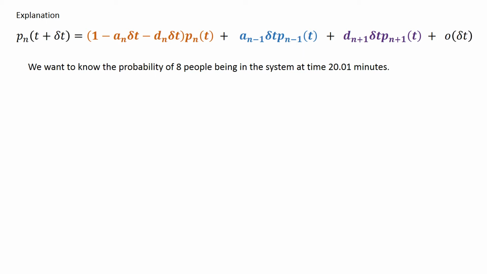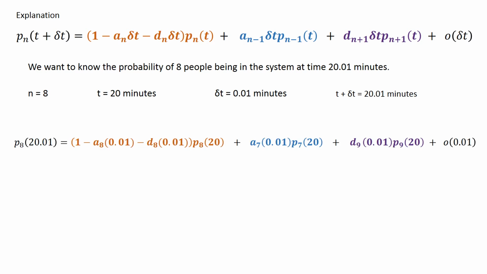Okay, so here's an explanation of it, right? There's a long equation we were given at the beginning of the question, and we want to know the probability of 8 people being in the system at time 20.01 minutes. So this is just an explanation. This isn't really part of the answer. So we're going to say let n equal 8 because we want 8 people to be in the system. Let t equal 20. Let delta t equal 0.01 minutes. And then that means t plus delta t is 20.01 minutes.